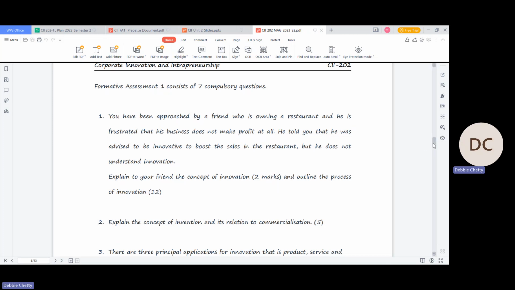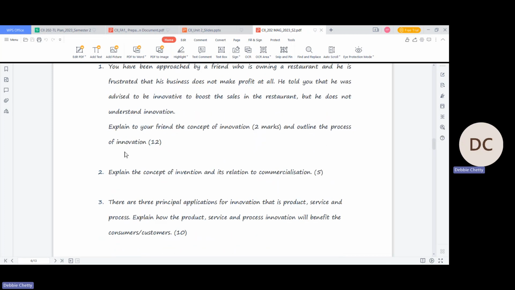So now you need to explain to your friend the concept of innovation for 2 marks and outline the process of innovation. Here you'll also find the content in your study guide. For question 1, you have to do 2 things. Firstly, you need to explain what is innovation for 2 marks. Don't write one-word answers. Please do not write 3-word answers.